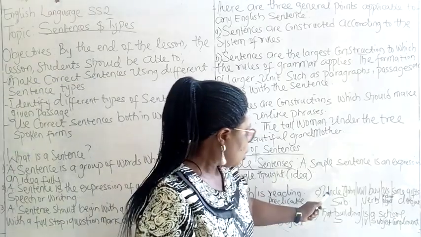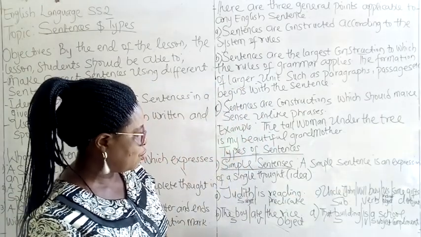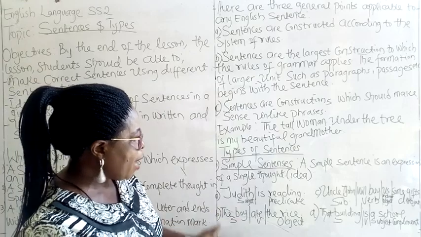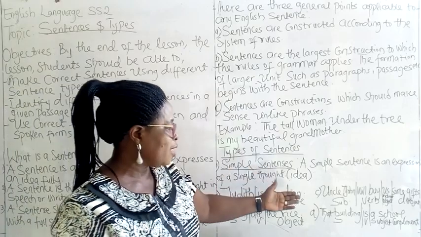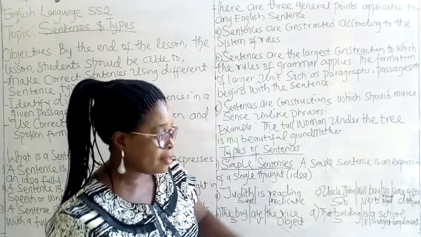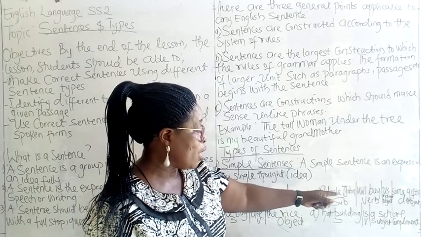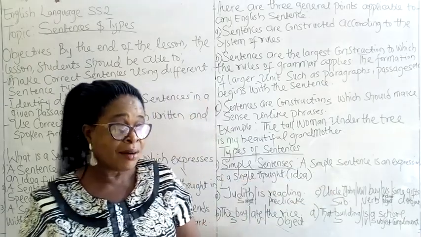Then we have, Uncle John will buy us some gifts. In "Uncle John will buy us some gifts," we have subject, verb, indirect object, and direct object. You remember that the indirect object always comes before the direct object.